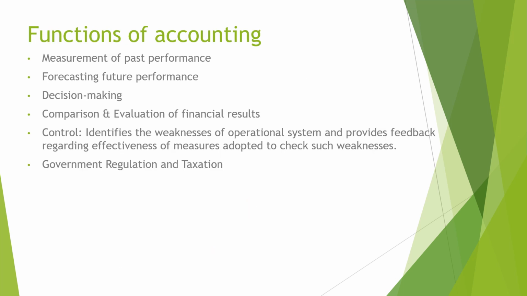Next one is functions of accounting. What are the functions of accounting? The first is the measurement of past performance. We see accounting as a historical activity because only historical costs are considered in accounting. It's a measurement of past performance, an activity which has already happened. We record only transactions which have already been done. We will not record future transactions. That's why it's referred to as measurement of past performance.